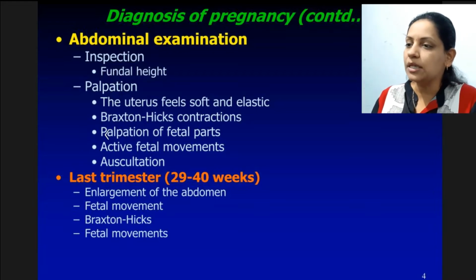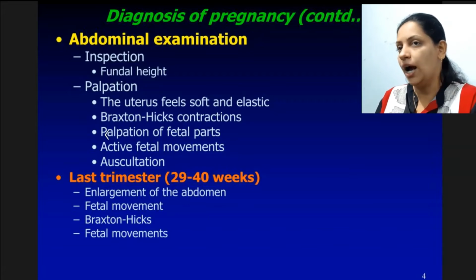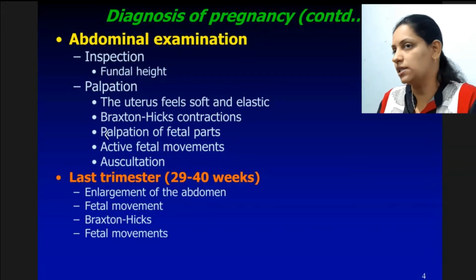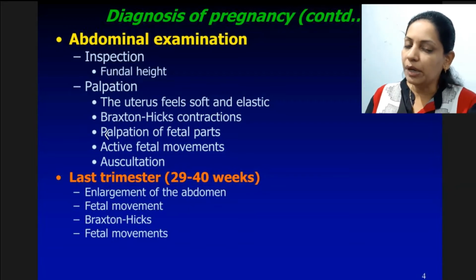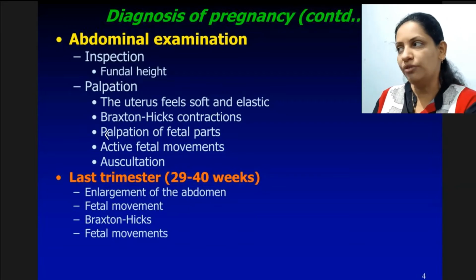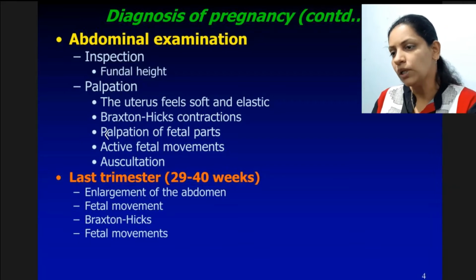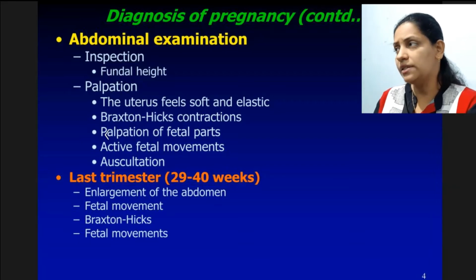On per abdomen examination, there is increase in fundal height, that is uterine height, which is increased. This is because of growth of baby and amniotic fluid. On palpation, the uterus is very soft and elastic. And then fetal parts are palpable at this stage. We can palpate the small fetal parts.